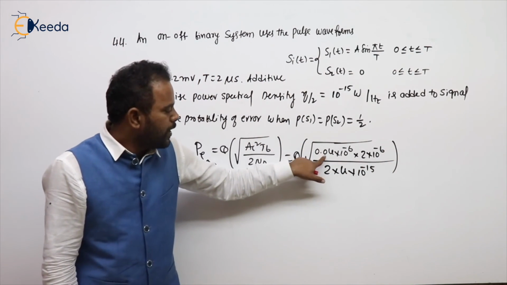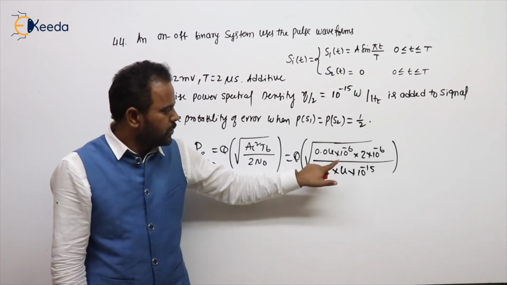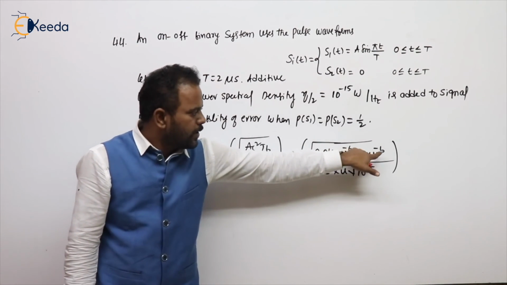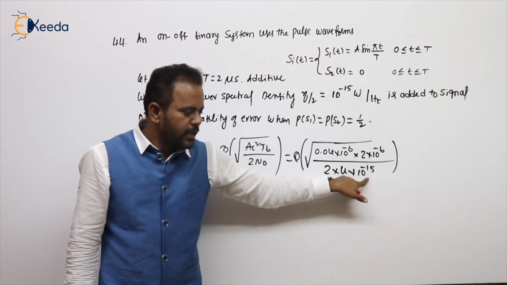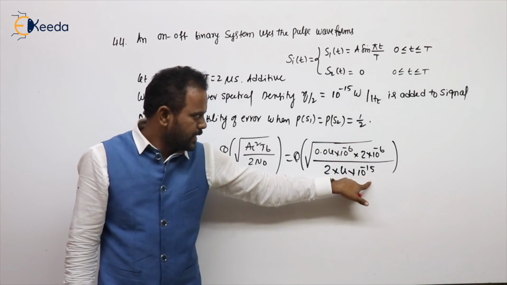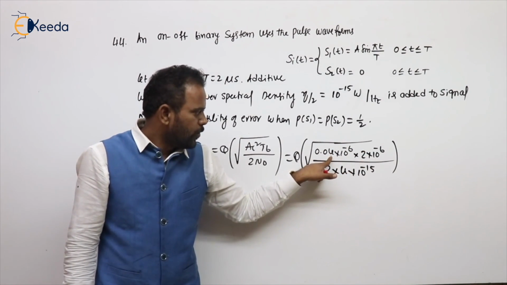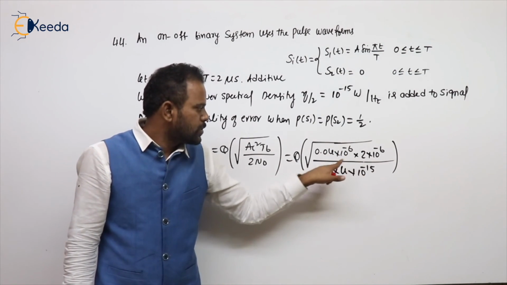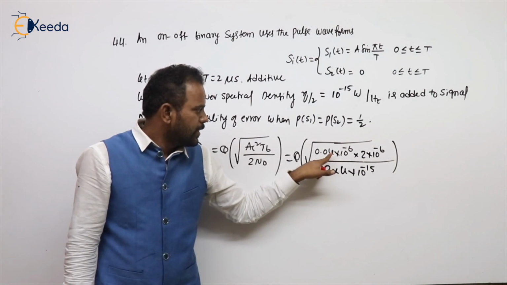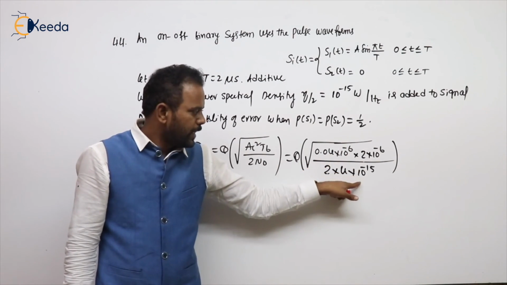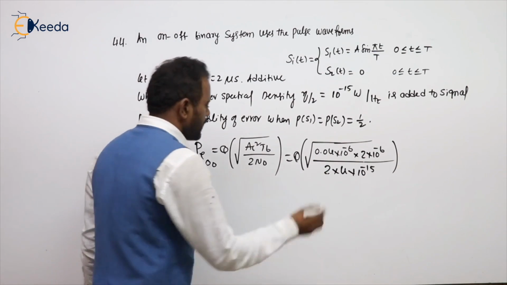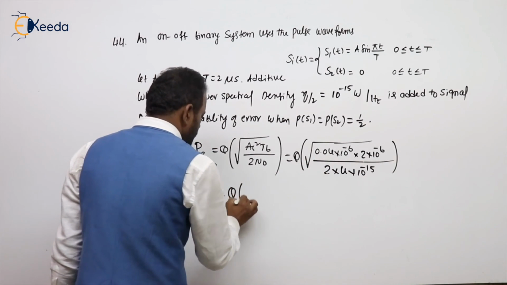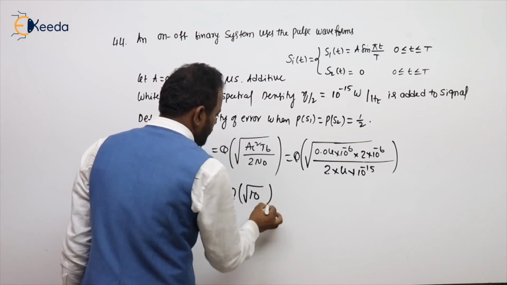Cancelling the zeros, 10 power minus 10, the 2 and the 4 get cancelled, and the remaining 10 power minus 1 comes to the numerator as 10. So it is the Q function over the root 10.